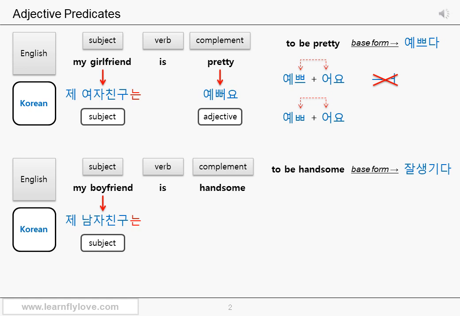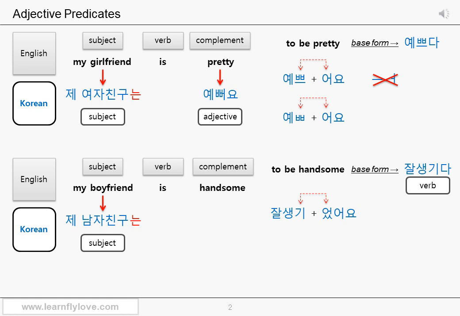Handsome. Strangely, the word which is used to mean handsome in Korean is not an adjective, but it is a verb. The base form of this verb is 잘생기다. The stem is 잘생기, but you cannot use the present simple tense ending 어요 because 잘생기다 is a verb. You need to add a past tense ending 었어요 instead of 어요, even though it is in the present simple tense.